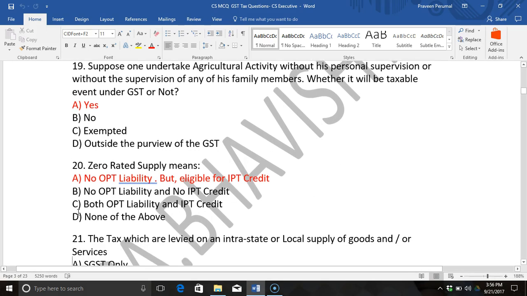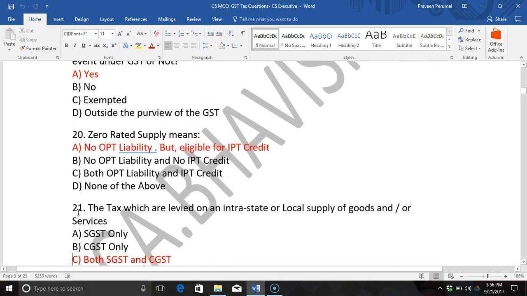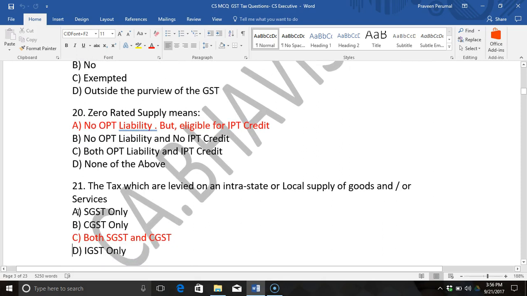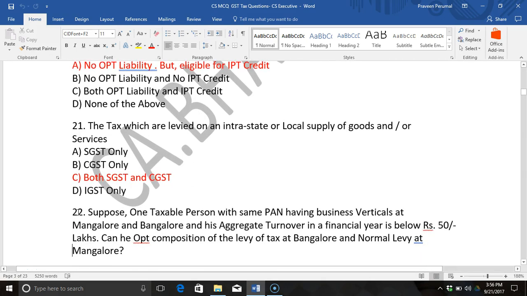Next, the tax which is levied on an intrastate or local supply of goods and or services. Let us understand that within a state, if a supply is being made, either of goods or of services, both SGST as well as CGST have to be levied.